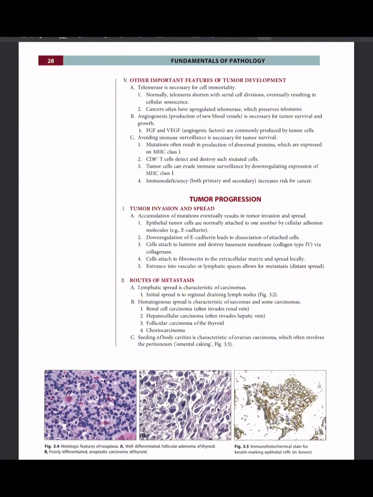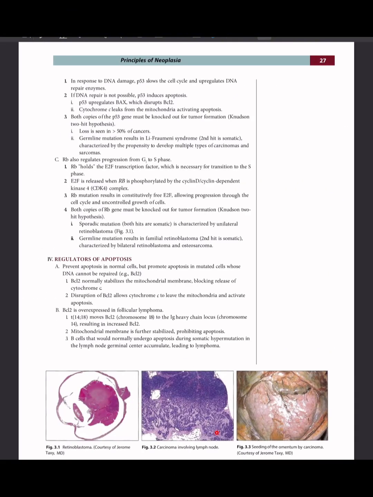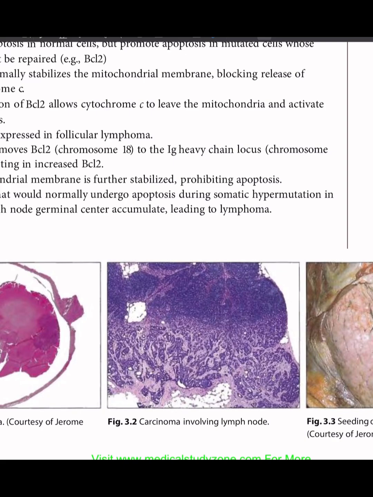Routes of metastasis. We have lymphatic, hematogenous, or parenchymal. Lymphatic spread is characteristic of carcinomas. Initial spread is to regional draining lymph nodes. This is shown in figure 3.2. Carcinoma involving lymph nodes.